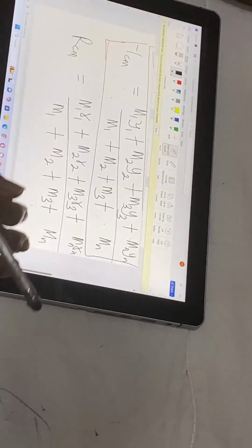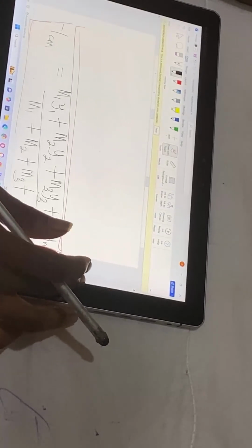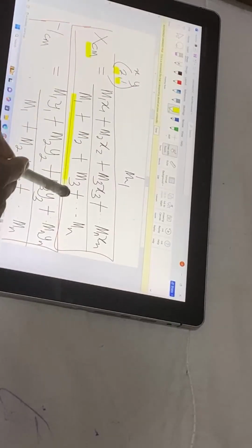Please take note. So class, these are the formulas for center of mass. For x center of mass, it is this one here.